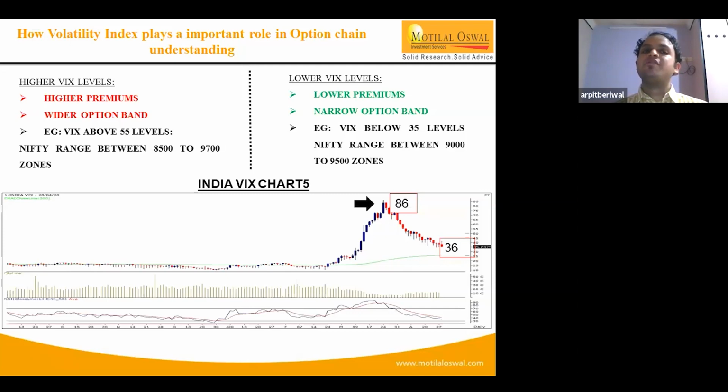When VIX was trading at 55-60 levels, the option band was between 8,500 and 9,700 zones. As VIX has cooled off, the band has become narrow, and now the range is between 9,100, 9,200 to 9,600, 9,700 strikes. It depends on how volatility behaves, and as the VIX structure is continuously falling, until we see a reversal in the VIX chart, we can have a narrow trading range between 9,250 to 9,600 zones.